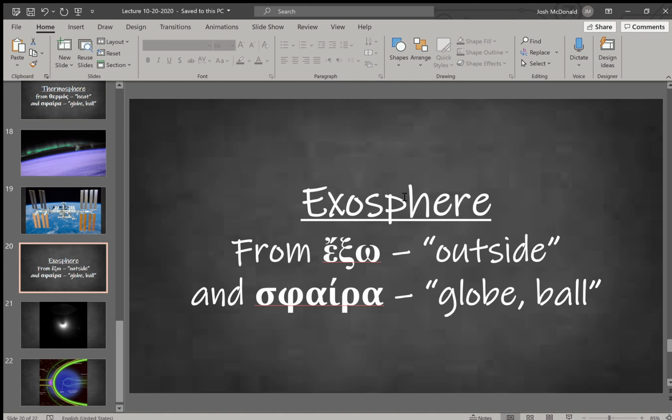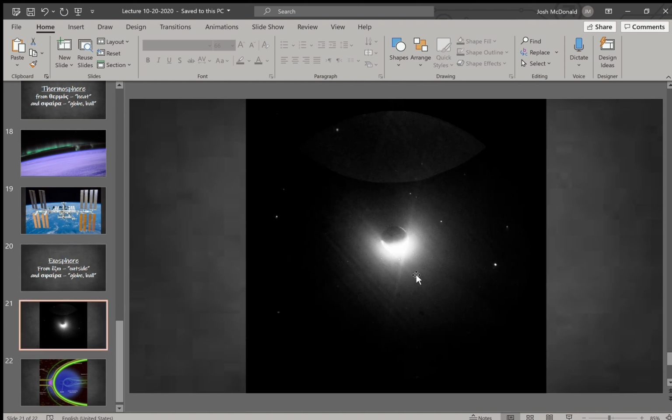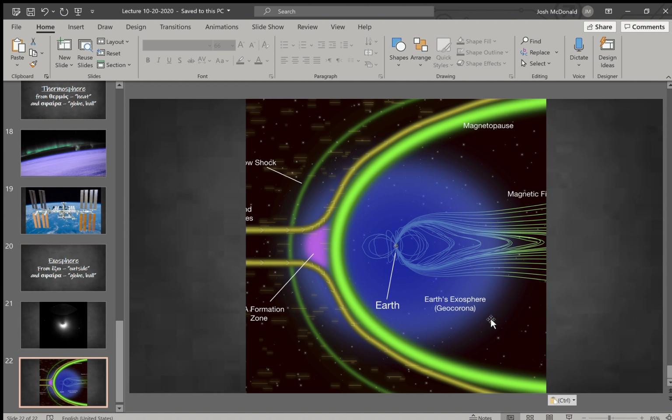Now, it is actually visible in space, though, as what's called the geocorona. So if you see this kind of shaded part, or this lit up light gray portion here, what you're seeing is actually the exosphere, called the geocorona. And it's actually kind of bigger than what we would think of. So this is taken from space, but here's kind of what it is in comparison with the rest of the Earth.